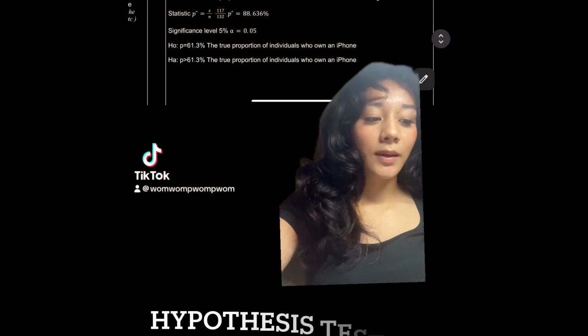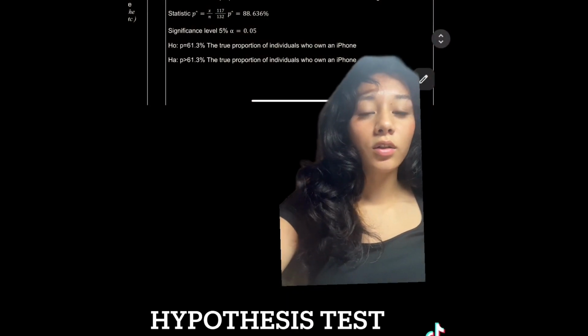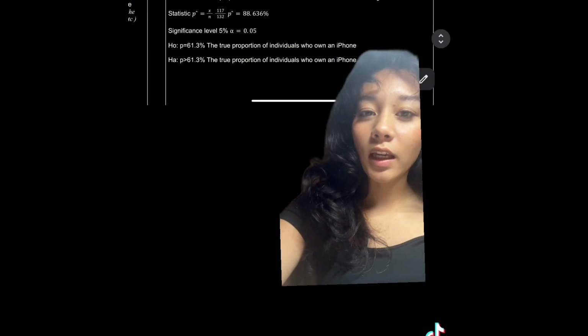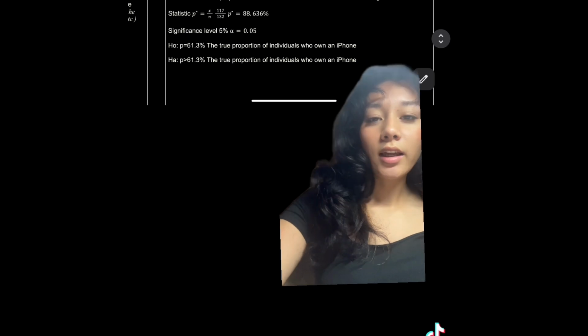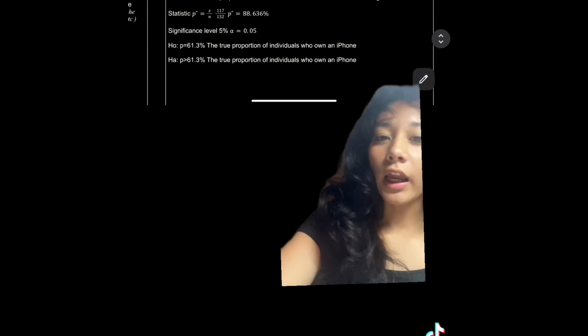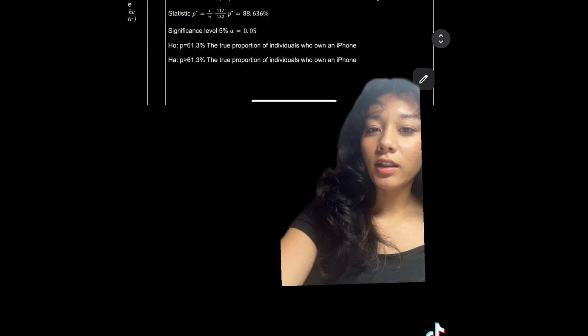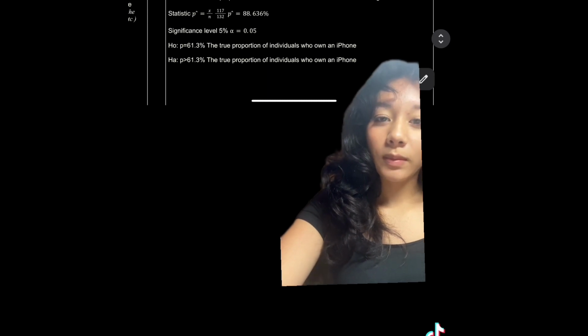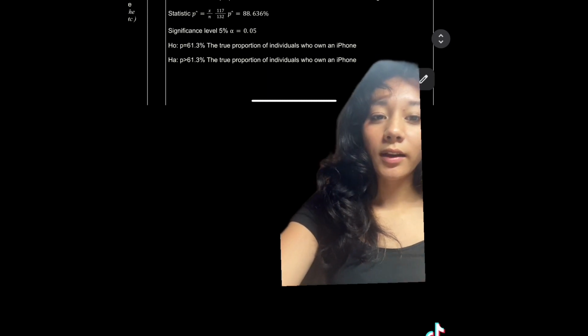Okay, so we are estimating the true proportion of individuals with an iPhone at Etiwanda High School. Our p-hat is 88.636%, and our alpha is going to be 0.05. Our H0 is p equals 61.3%, which is going to be the true proportion of individuals who own an iPhone, and then our HA is p is greater than 61.3%.